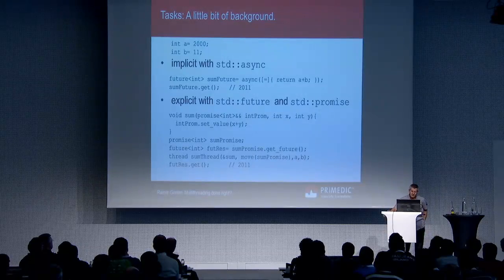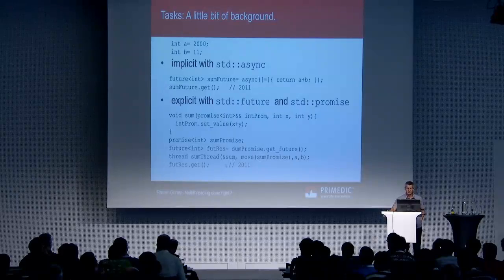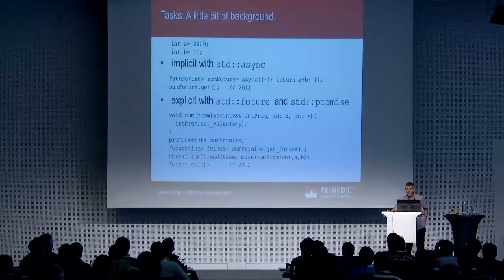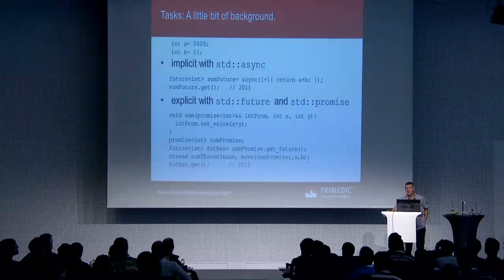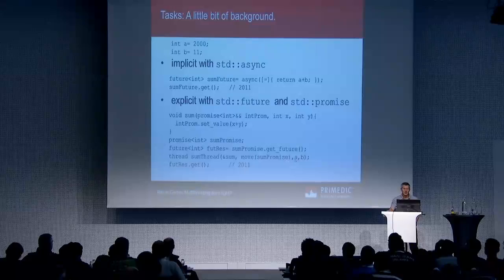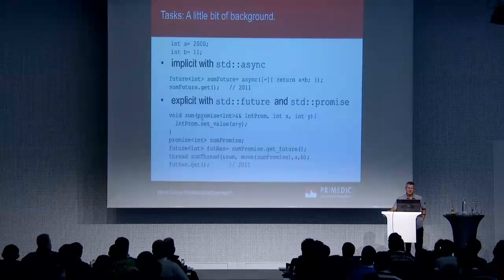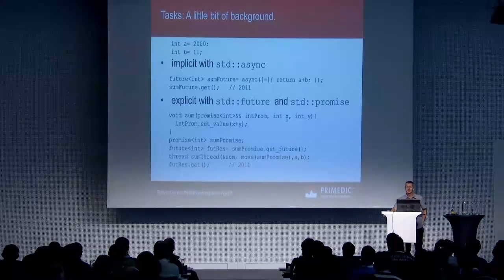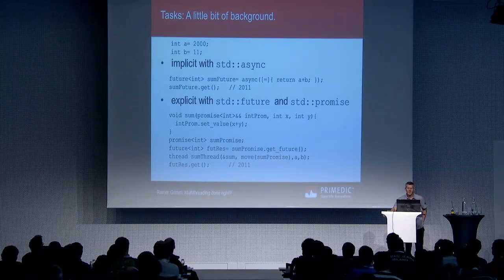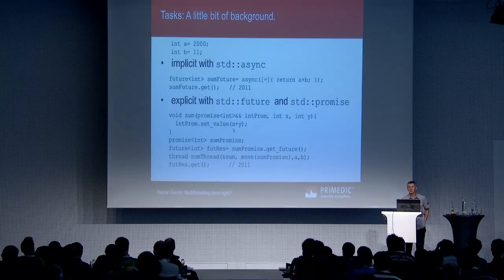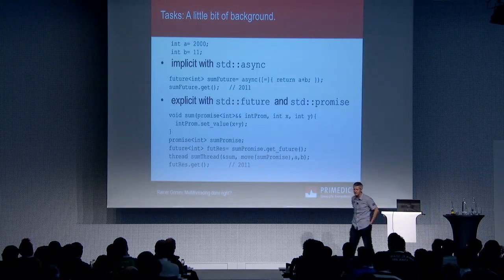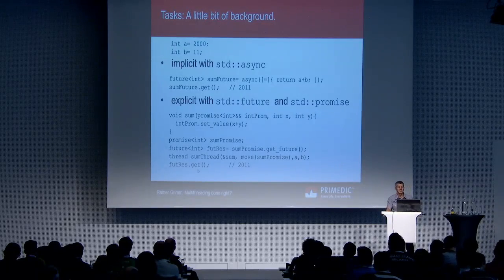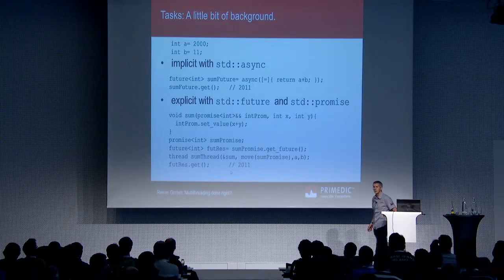Here I create a thread. I give the thread a few variables. At first I give the thread the thing the thread has to do. Then I give the thread the promise and the two variables a and b. Now have a look at the function sum. The function sum will take a promise by rvalue reference and the arguments x and y, 1000 and 11. The promise will set the value, 2000 plus 11, 2011. Now the future afterwards can ask for the value, and it gets the answer, 2011.